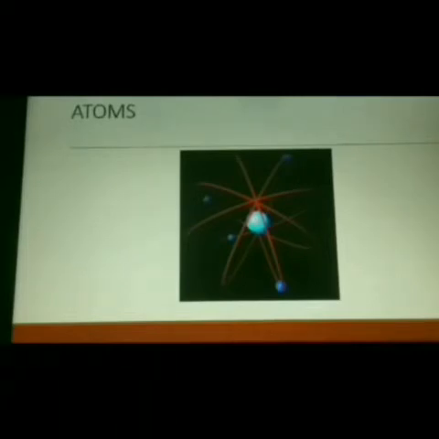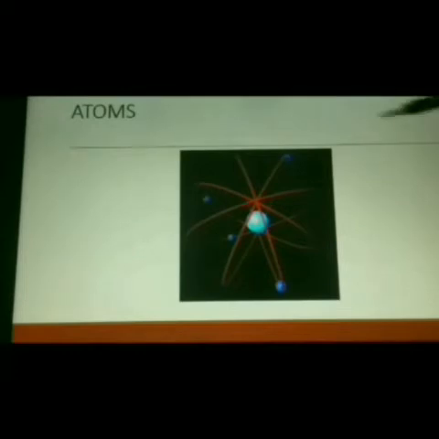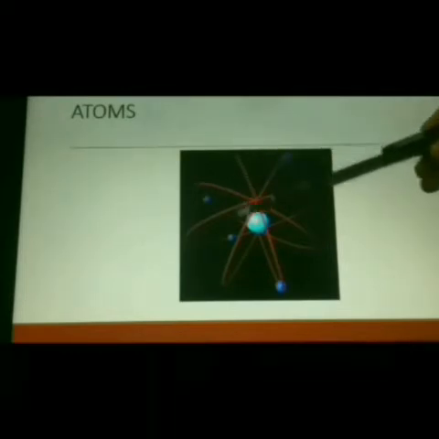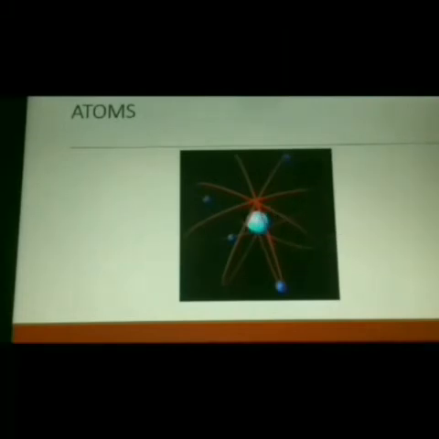In the nucleus of an atom you have two subatomic particles, proton and neutron, where the proton is a positively charged particle and the neutron is a negatively charged particle. And here you can see the images of some balls. They are said to be the electrons.